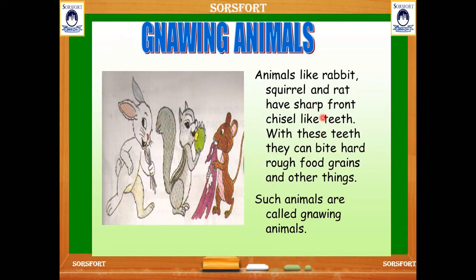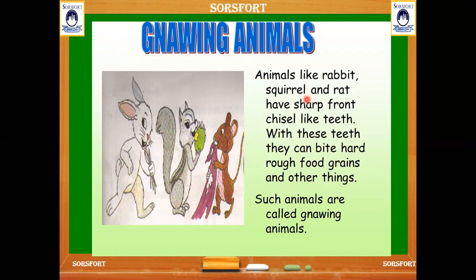Gnawing the food. They keep on biting the hard, rough food grains and other things repeatedly. This process we call gnawing the food. Which are the animals gnawing the food? They are rabbit, squirrel, rat.